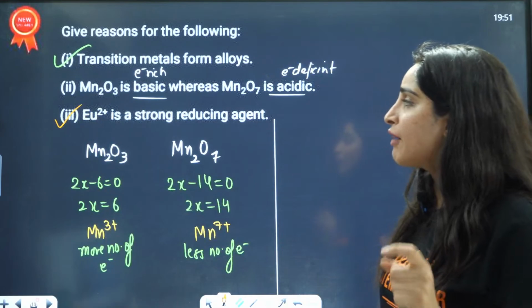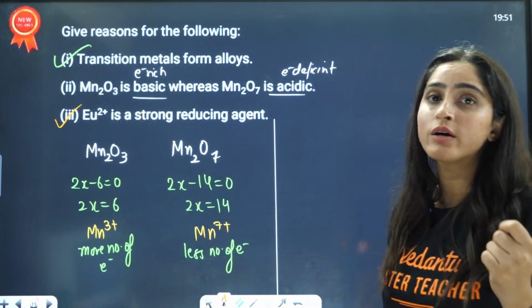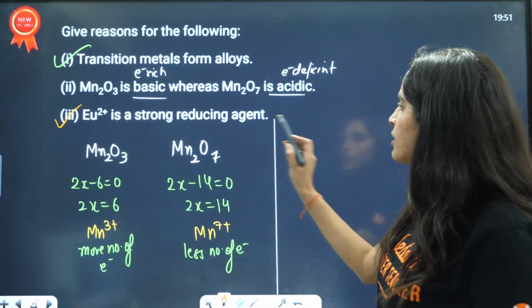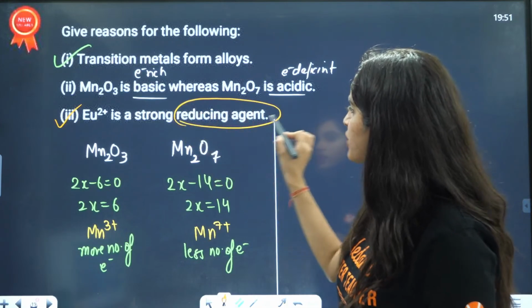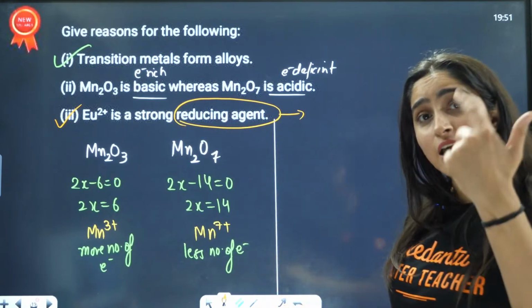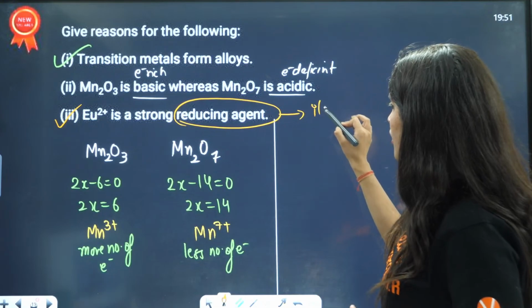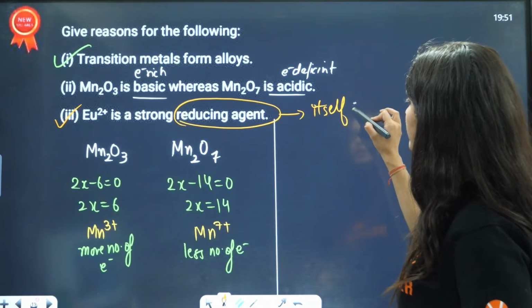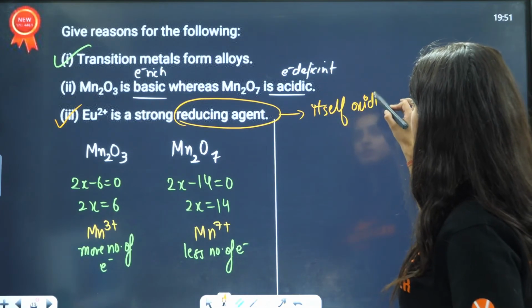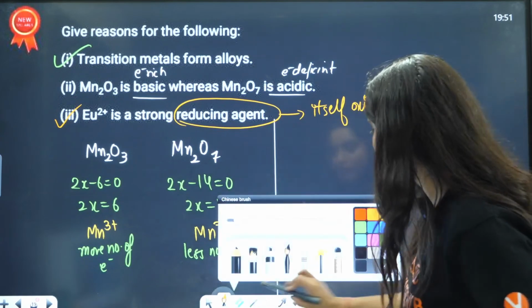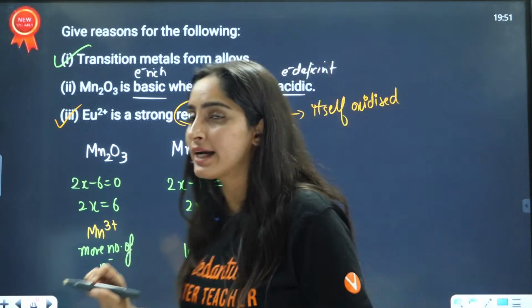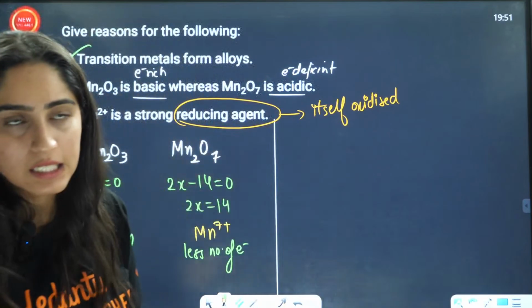Next is, you have Eu2 positive is a strong reducing agent. Now, which is a reducing agent? Which itself will get oxidized. Which itself is getting oxidized, it is a reducing agent, right?